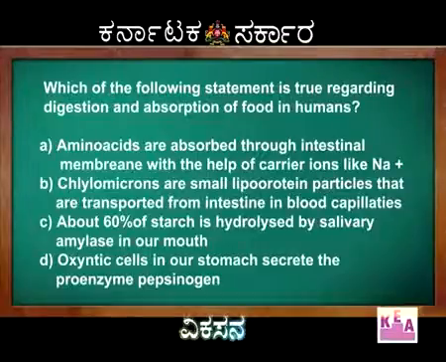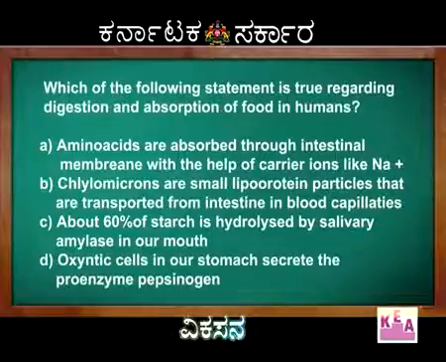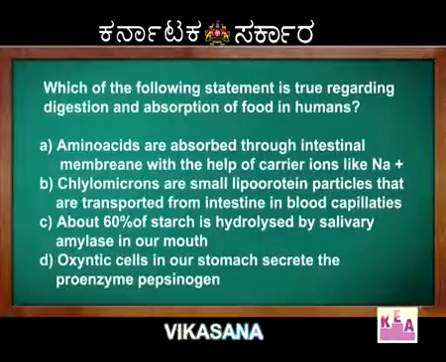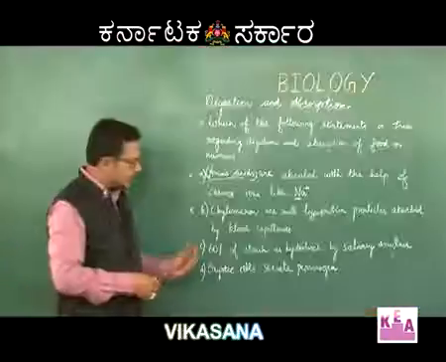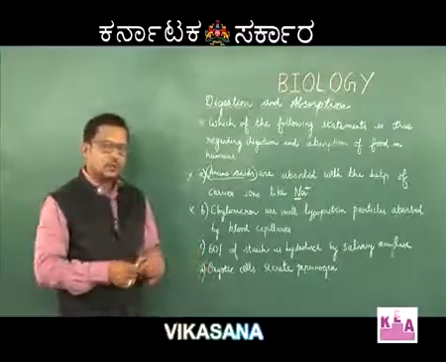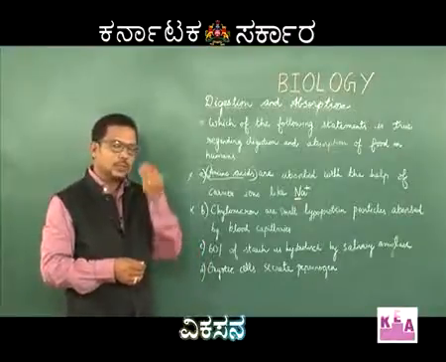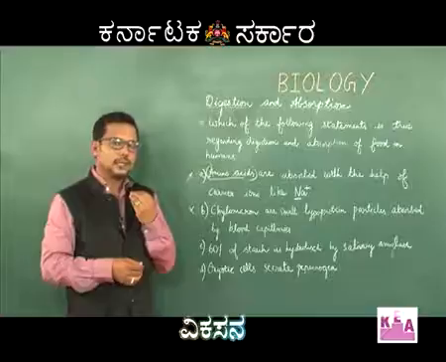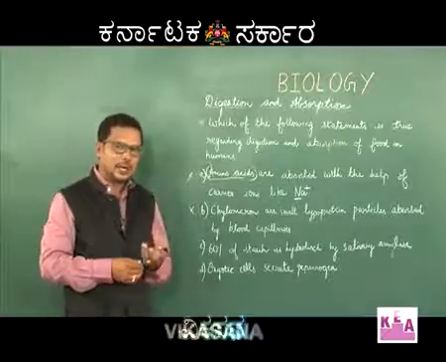When you go to third option, 60% of starch is hydrolyzed by salivary amylase. This is correct, because when you take food particles into the mouth, the salivary gland secretes saliva.